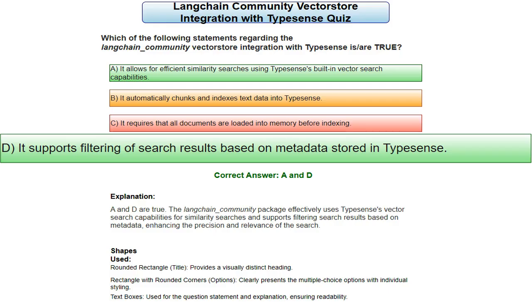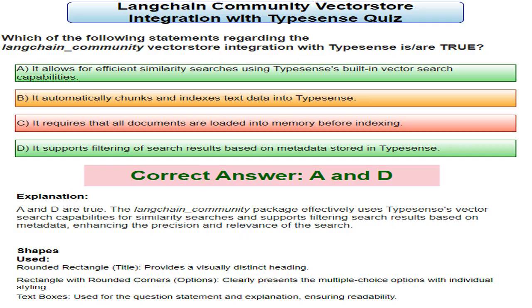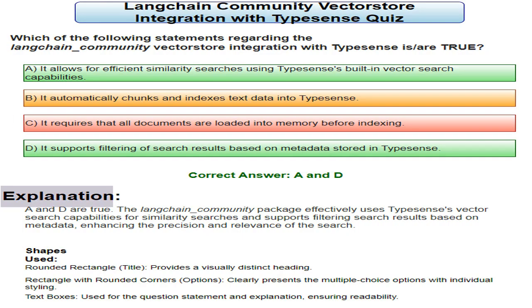Option D refers to metadata filtering. Metadata filtering allows one to narrow search results based on specific attributes associated with the data. The question is if this integration takes advantage of Typesense's capability to filter based on metadata. A and D are the true options. Now, an explanation of the answer.